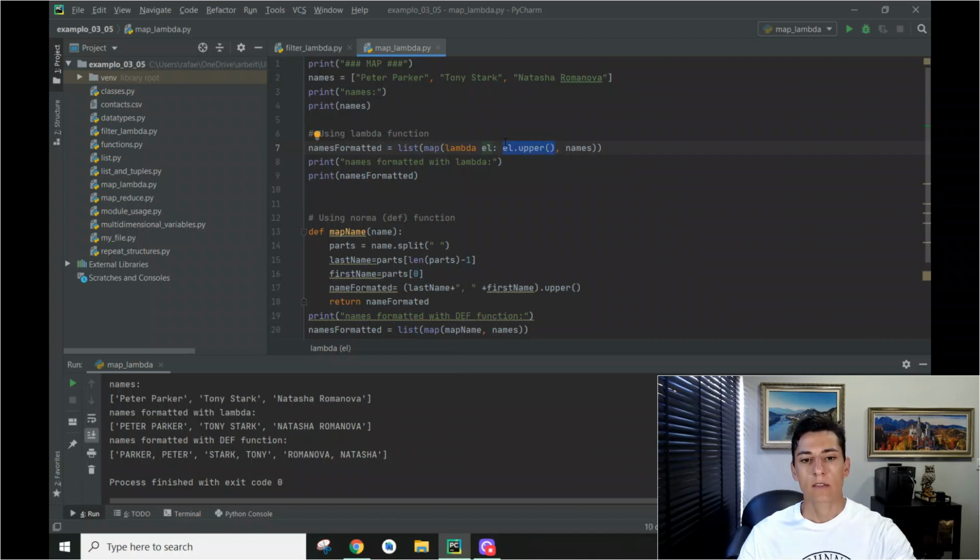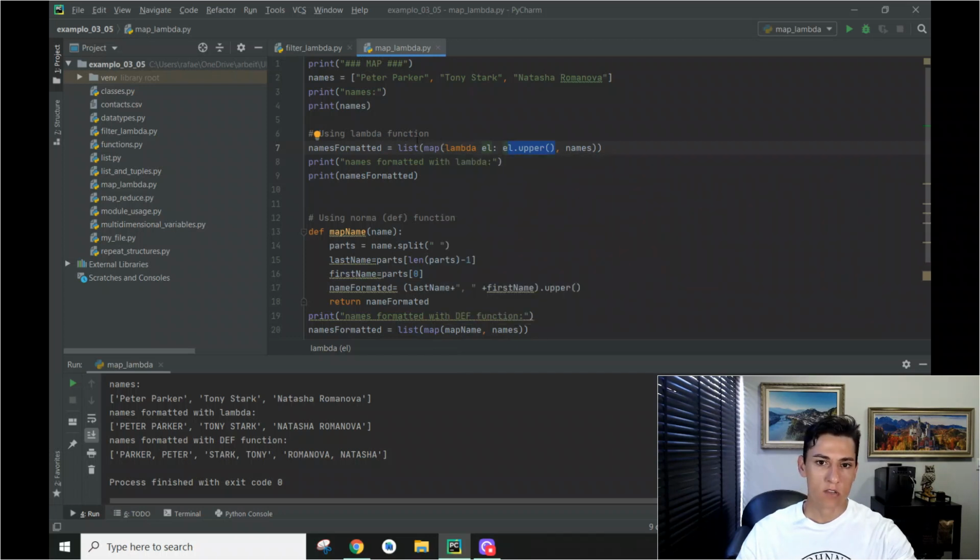Okay? So here in this example, we have one example that makes a transform based on one function programmed with the lambda syntax, a lambda function. That's a simple way to define functions. In this case, each element will be transformed to its version in uppercase. So here we have an array of names, and the goal of this example is to transform each element that's not written in uppercase to its uppercase version.